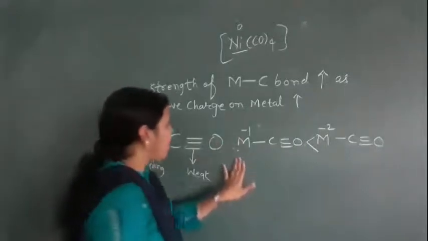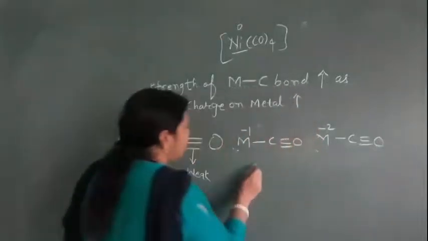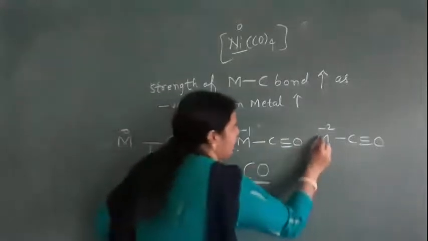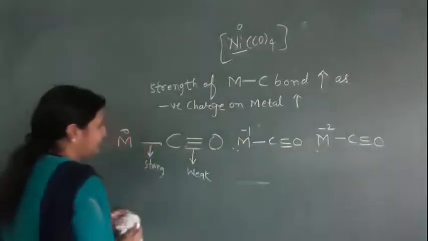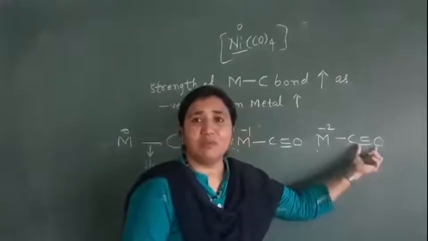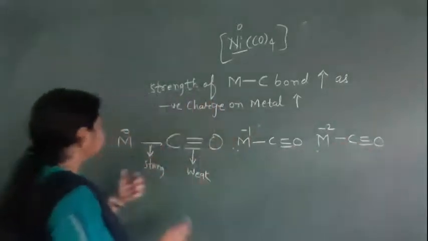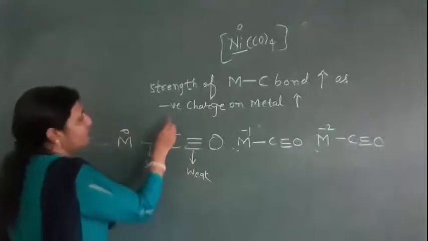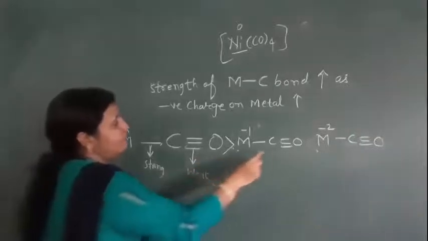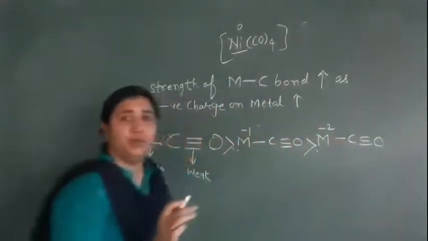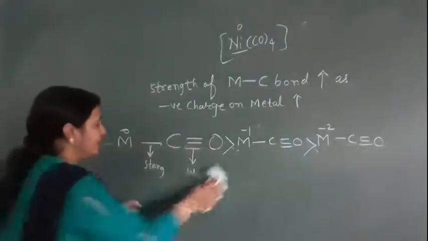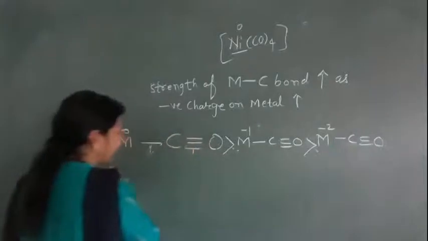But when we talk about the strength of the CO bond, it will be opposite. As the negative charge on the metal increases, the CO bond becomes weak. So the order for CO bond strength will be reversed: 0 charge, then -1 and -2. The order will be different here. I will write it separately, and I will show you with an example.